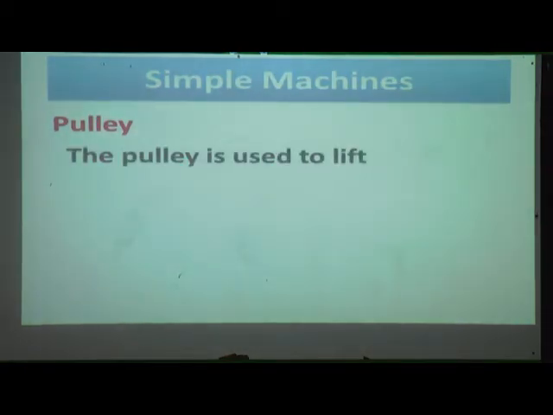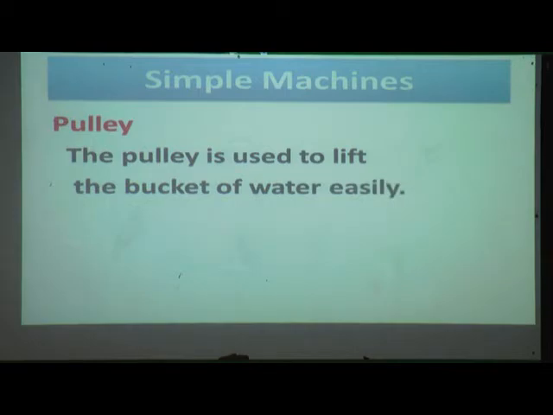The pulley is used to lift the bucket of water easily. Yes, you have seen in the pictures that the pulley is there. With the help of the pulley, that boy can pull the bucket very easily, but that person will not pull the bucket easily because there is no pulley or there is no machine.